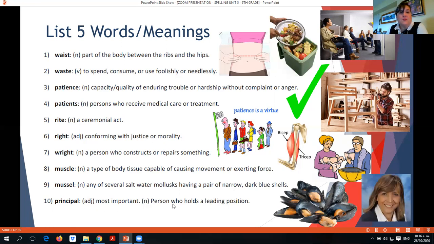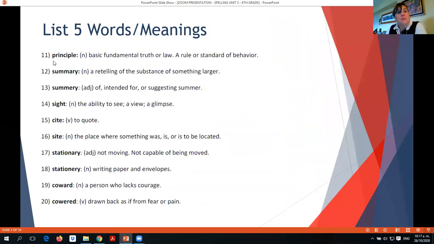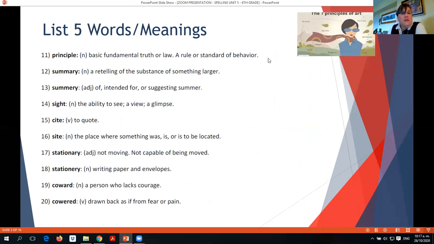Principal is the most important person who holds a leading position, for example, in a school. Lilina is our school principal, our school's principal. Okay? But also principle is a basic fundamental truth or law, a rule or standard of behavior. For example, art and science have principles. We have principles of art, we have the principles of chemistry or of physics, okay?